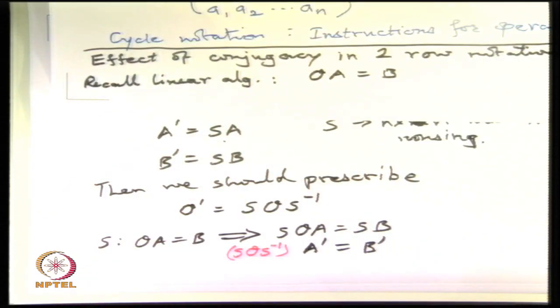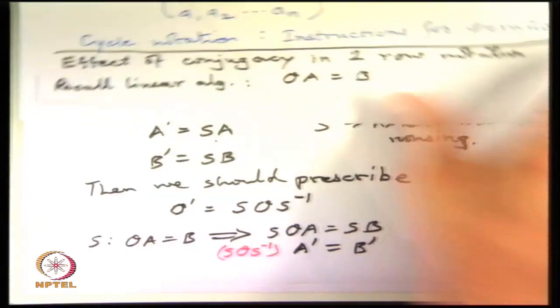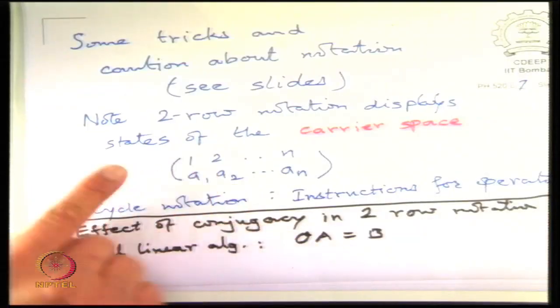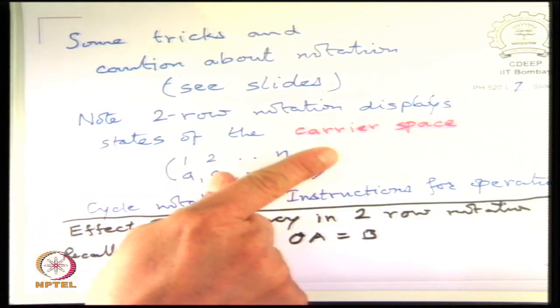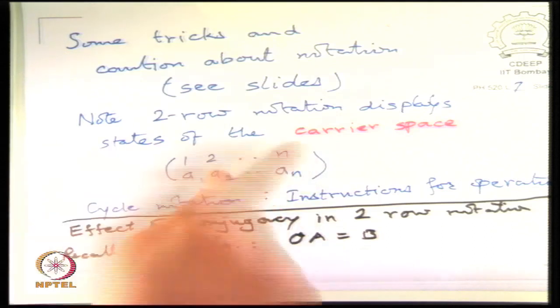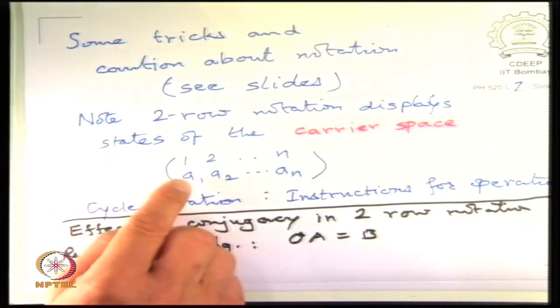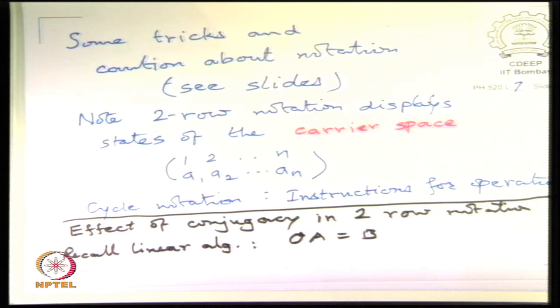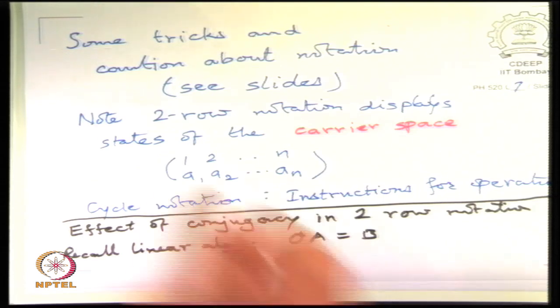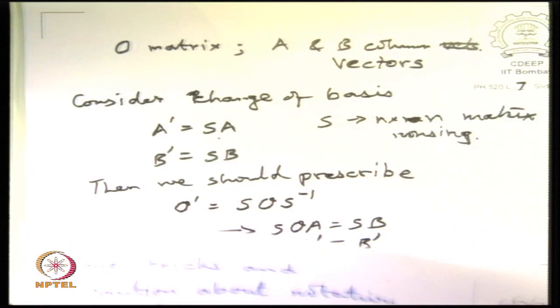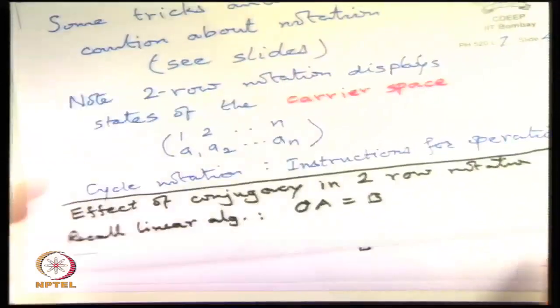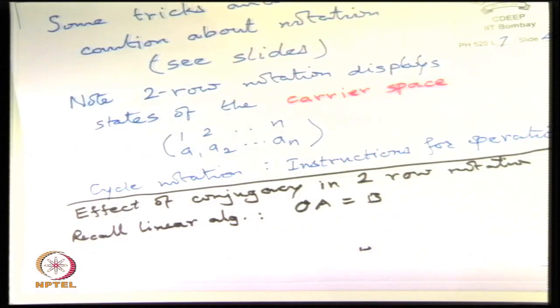And that is exactly what is happening in our 2-row notation, because the conjugacy transformation amounts to doing conjugacy transformation on S as a carrier space list, and on the second one also as carrier space list. That is what is happening, because these are carrier space, the vector space on which the groups act will eventually act as matrices. In fact, we will be using that as a representation. Once you understand, it is quite trivial, but it is interesting to note.